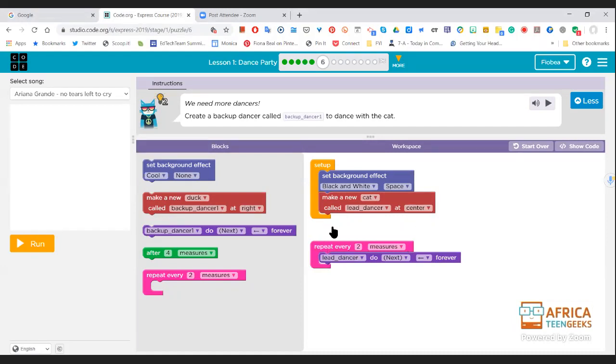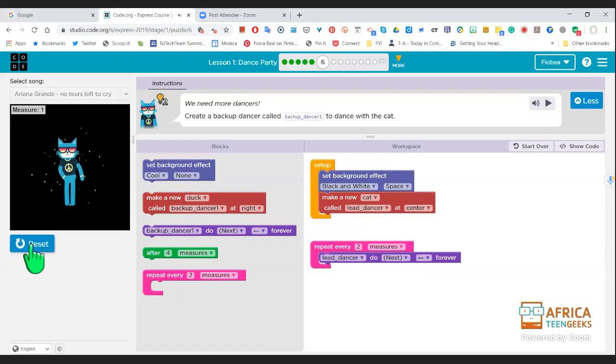And then what that's about, the characters or the dancers. And now the moves, they want them to move every 2 measures, but they want them to do next forever. Okay, I think that's where we were last time, maybe. Let's have a look. Look at that nice background space. There go the dancer, the moves.